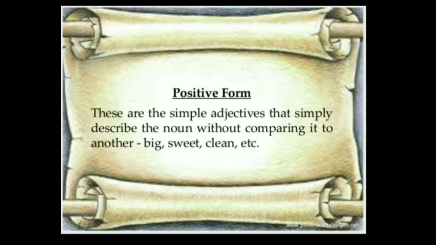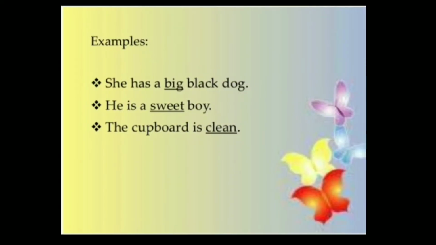Examples: big, sweet, clean, tall, intelligent. These all are examples of positive form. She has a big black dog. He is a sweet boy. The cupboard is clean. Big, sweet and clean are adjective of quality in positive form.